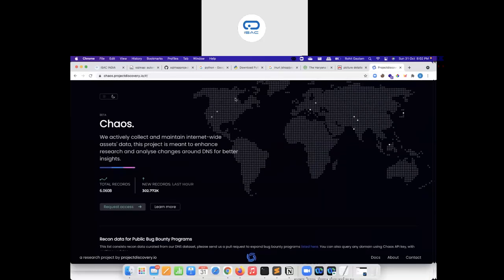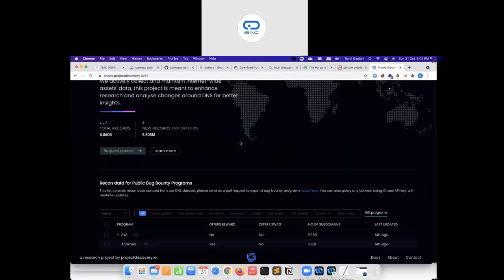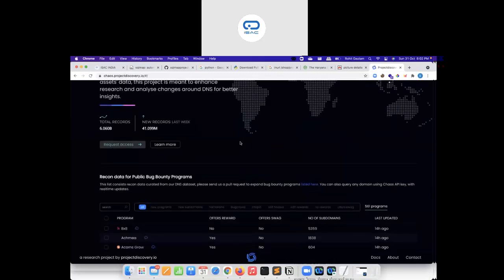Also, remember, you can utilize whatever you are learning in these workshops for your hackathon as well. This can be helpful in your challenges and the CTFs that you're going to solve. The main motive is to make you aware of the tools, techniques and different ways that you can identify or exploit a specific vulnerability, which is going to help you solve the challenges.